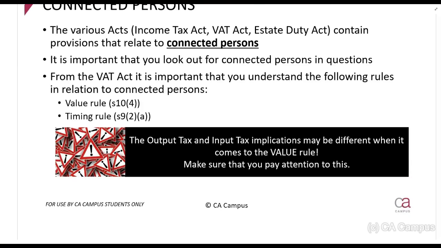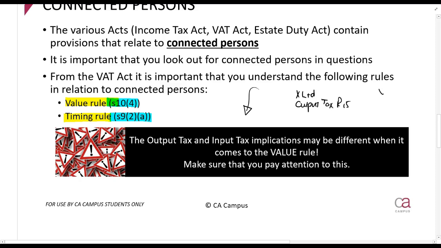Now, as before, we've got a value rule and a timing rule. The value rule is in section 10(4) and the timing rule is in section 9(2)(a). What I want you to pay attention to is what this block tells you here: the input tax and the output tax implications may be different. So what does that mean? Remember, usually, if X Limited raises output tax on an invoice of 15 rands, Y Limited, if it buys from X Limited, claims the VAT on the invoice. So the output VAT and the input VAT are usually the same.